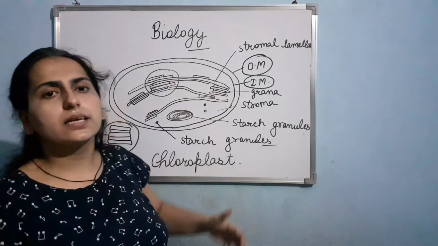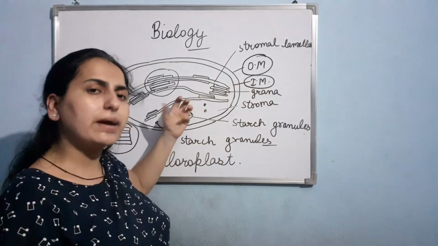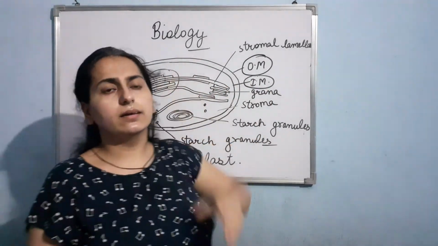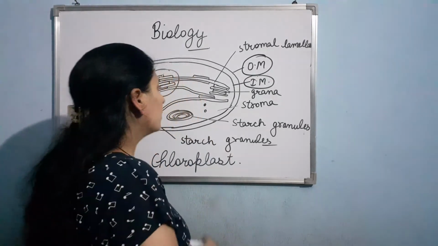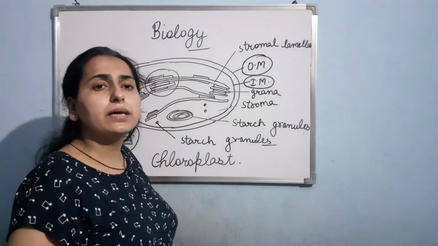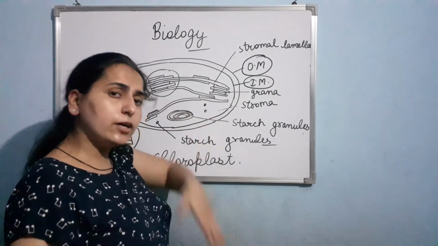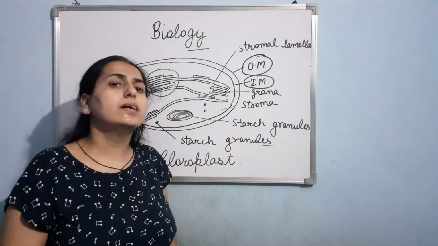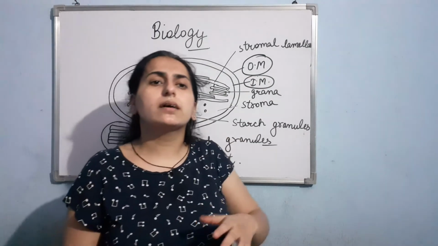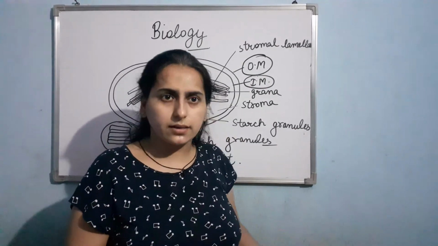In the light reaction, as I told you, light energy is captured by the membrane system, and then there is the production of ATP and NADPH. Clear? Now this ATP and this NADPH are used by the dark reaction. So basically the dark reaction uses the products that are formed in the light reaction. Am I clear?